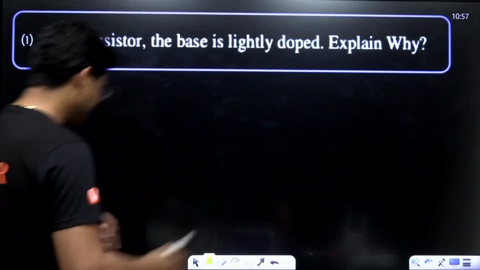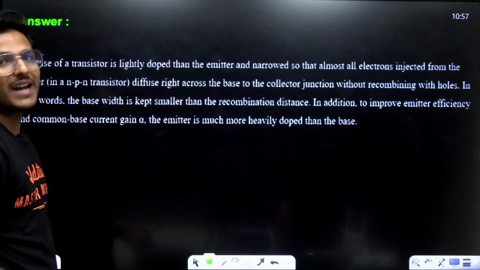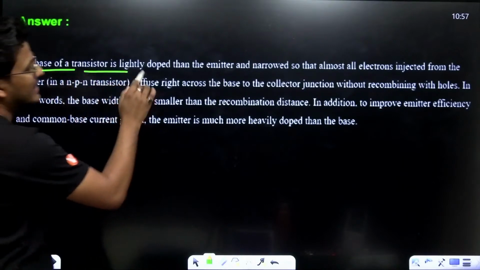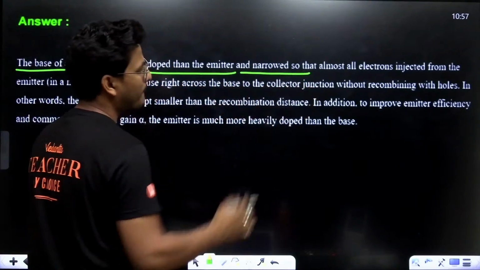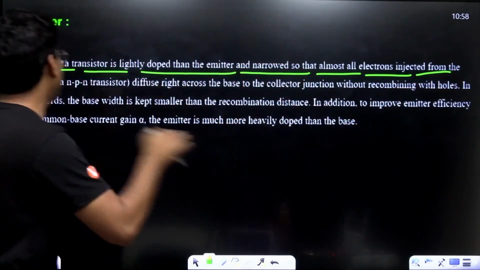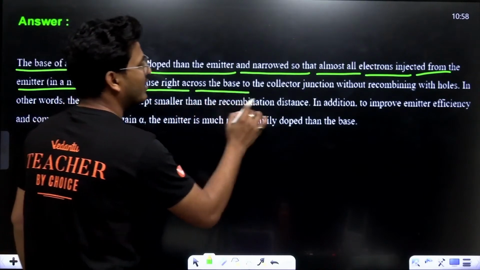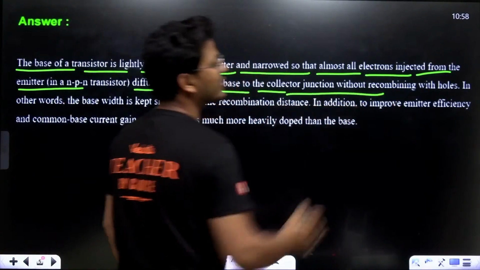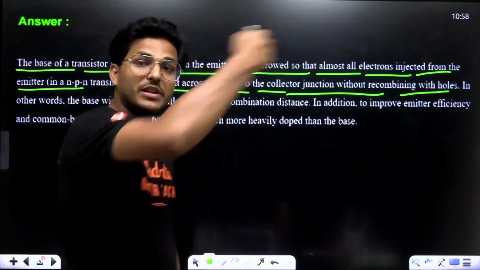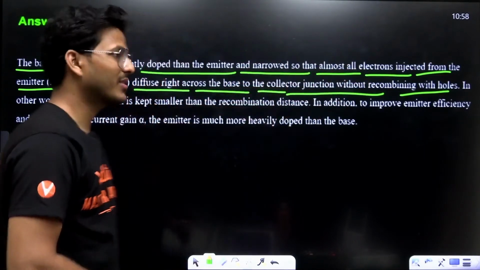Right? See, what exactly is the answer? How do we write the answer in the answer sheet? Let's focus on that. The base of a transistor is lightly doped and narrow, so that almost all electrons ejected from the emitter in an NPN transistor diffuse across the base to the collector junction without recombining with the holes. We want maximum recombination where? In the collector junction, not in the base.